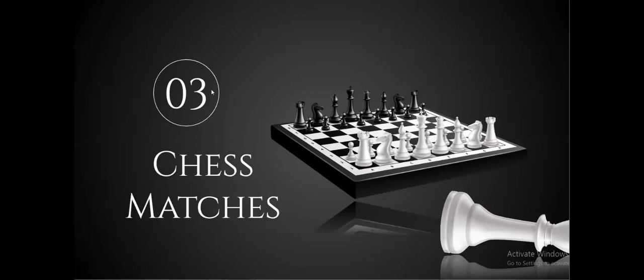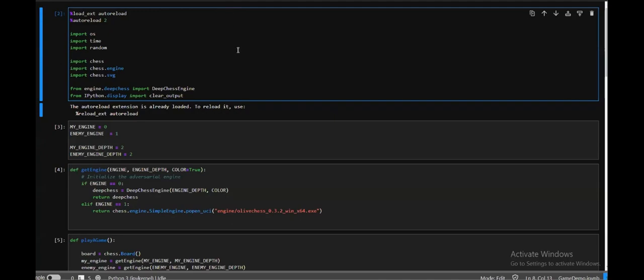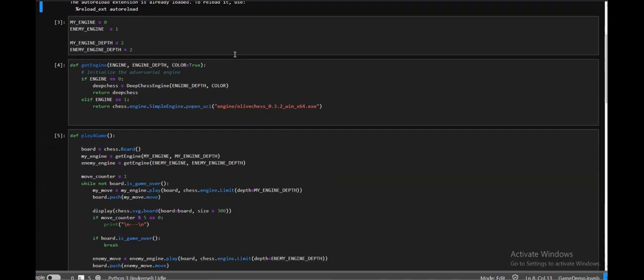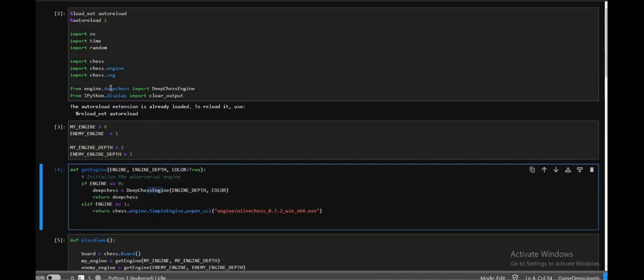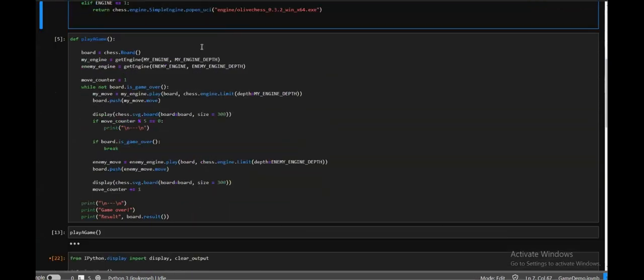Let's move on to the third part, which was to evaluate using chess matches. Let's take a look at a quick demo of our deep chess engine played against a traditional engine called Olive Chess. Here we are at our demo screen. As you can see, here we load our deep chess engine from our deep chess engine Python file, and we use the Olive Chess engine as the enemy engine to play against.